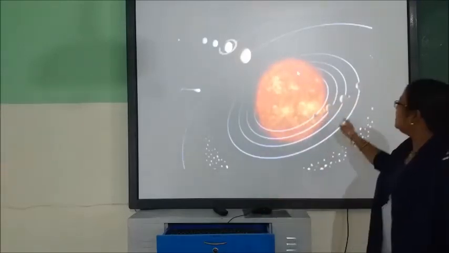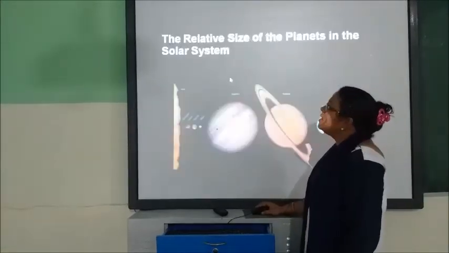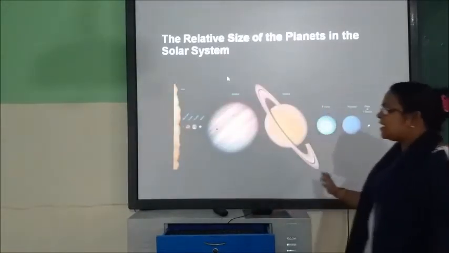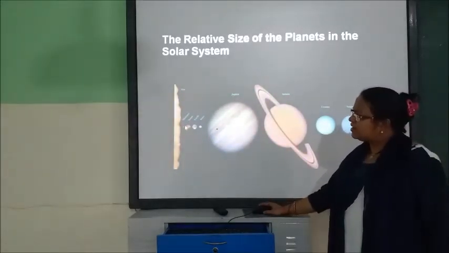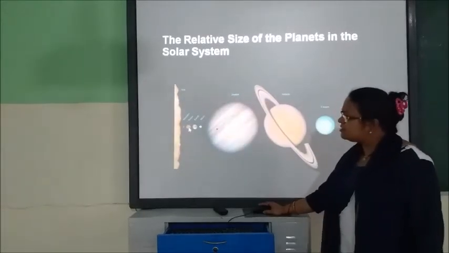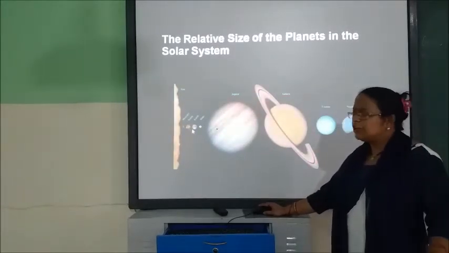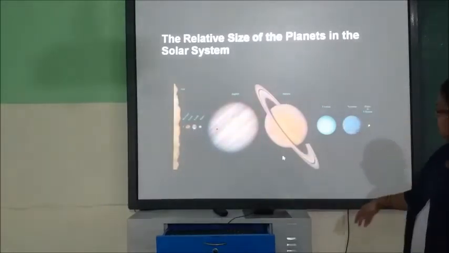The blue lines are the orbits, or the path in which they move. Relative size you can see, it is the size of the sun. Then Mercury, see how small it is. Then Venus and Earth, they look almost equal. See here, all.